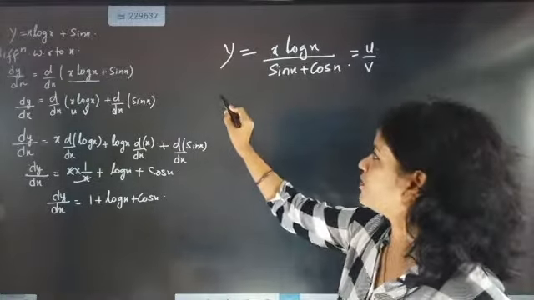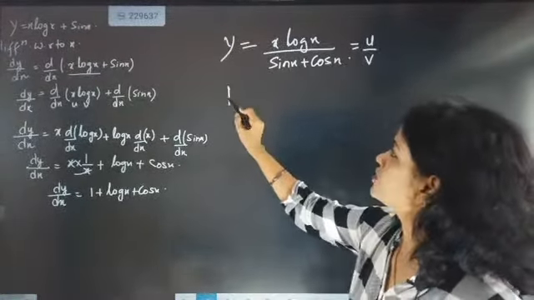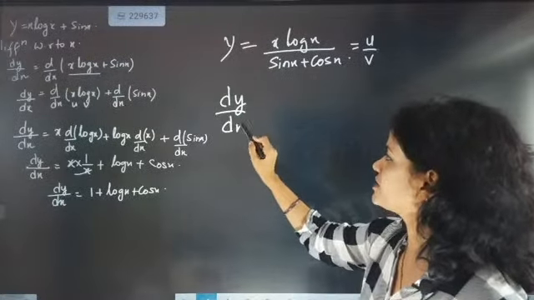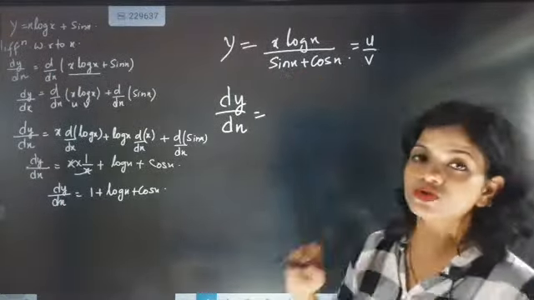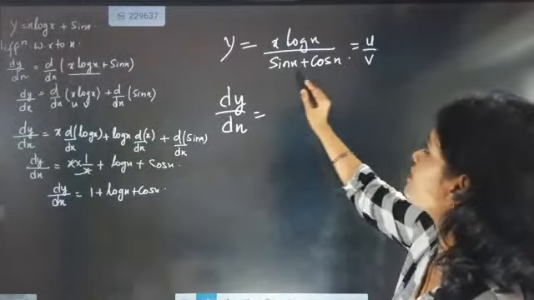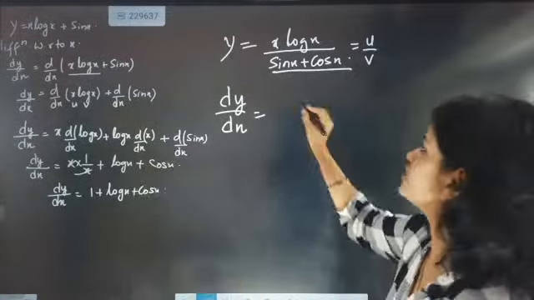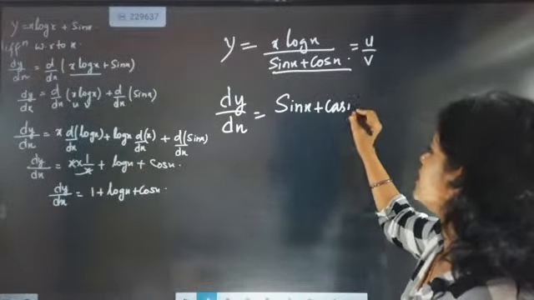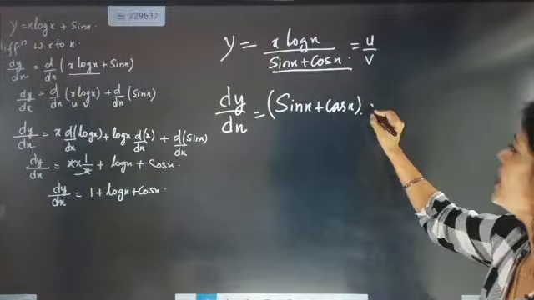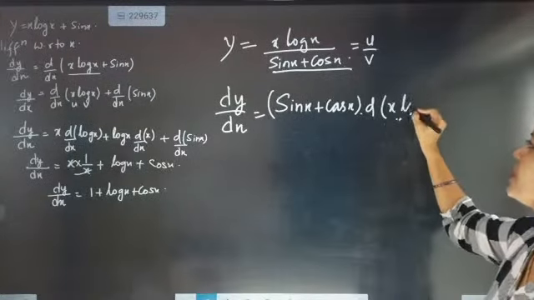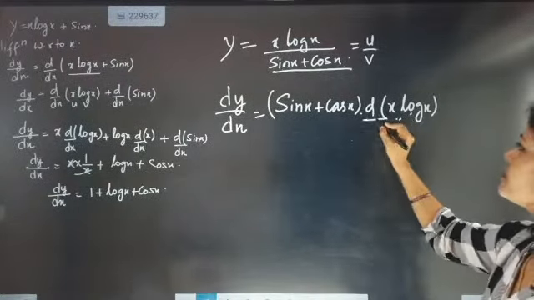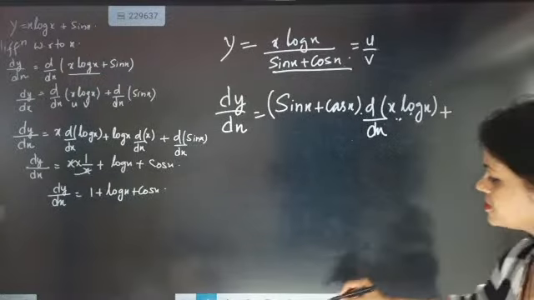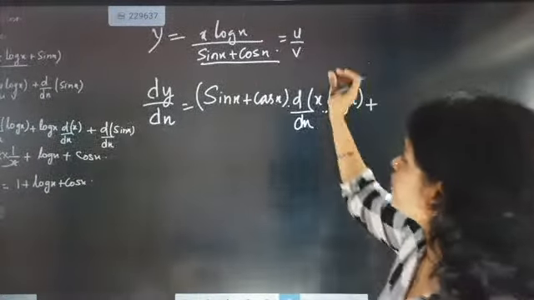So we know the formula. Differentiating both sides, it will become dy by dx. This part will be v du. So v first we are going to write, the denominator part. This one we write first, so it will become sin x plus cos x. Now the differentiation of x log x by dx, plus, now we are going to leave this one.